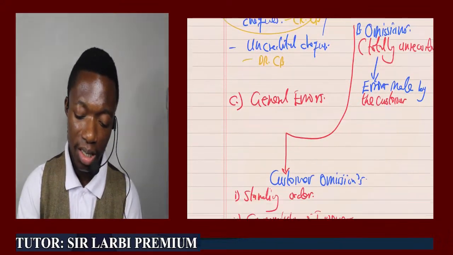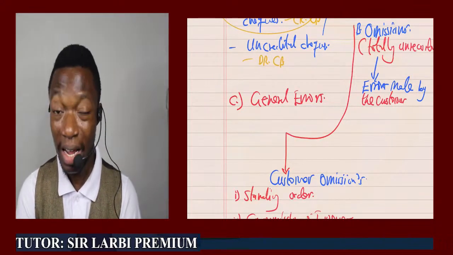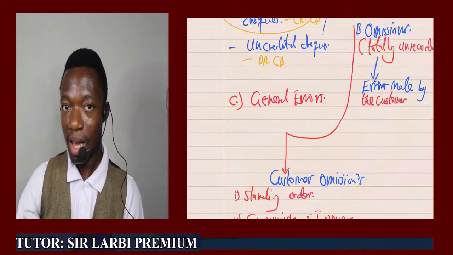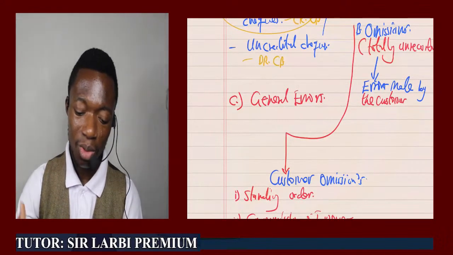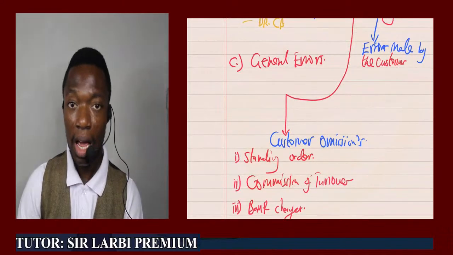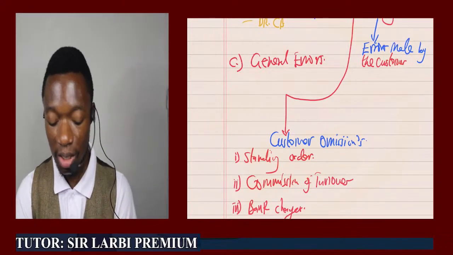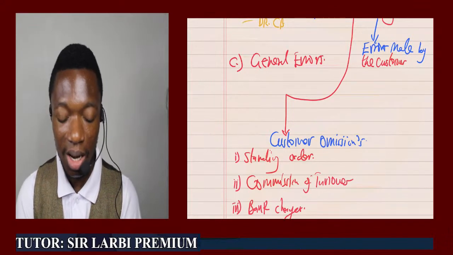Then omissions, and we discussed that omissions are generally errors that are coming from the customer of the bank. Something that the bank has recorded, they have done their part, but as at the time the bank statement was received, the customer wasn't having any information about these transactions that occurred in his bank account. So from there, we only look at standing order. What is a standing order?